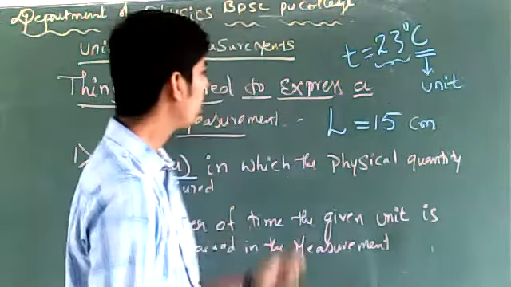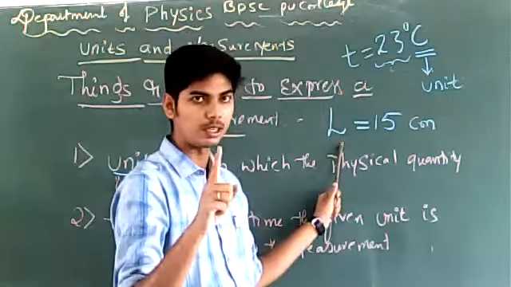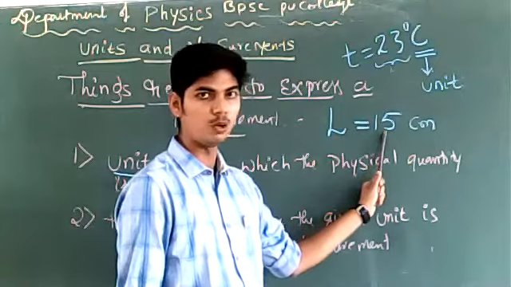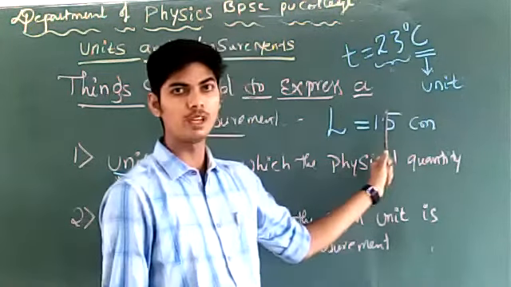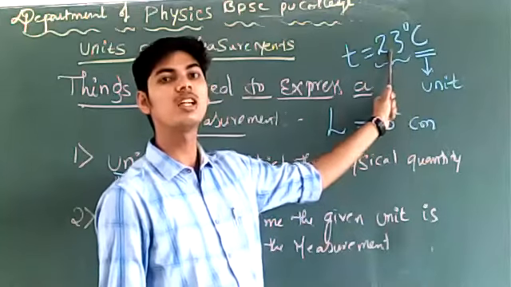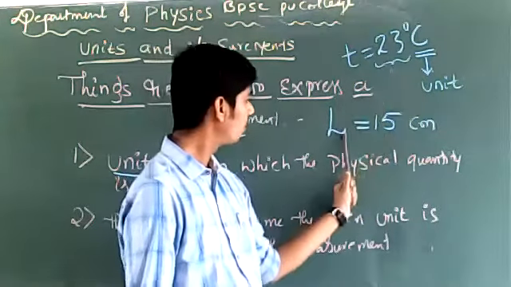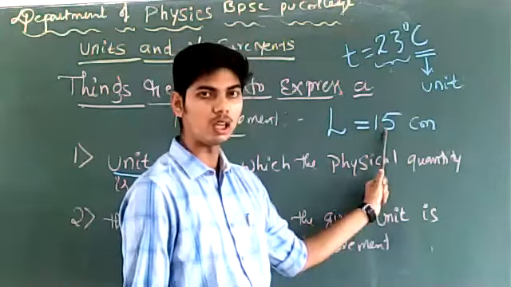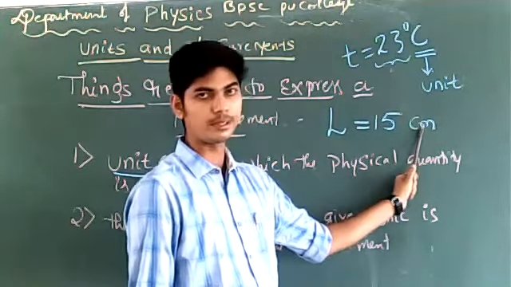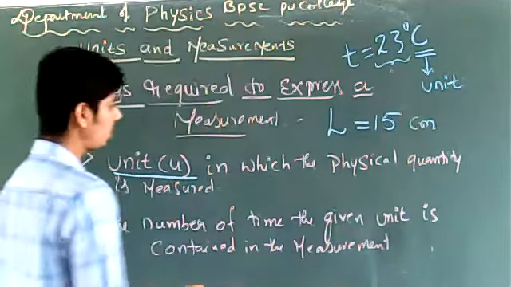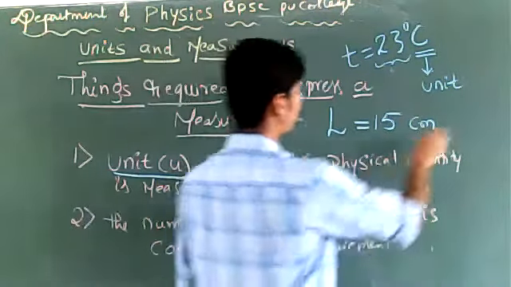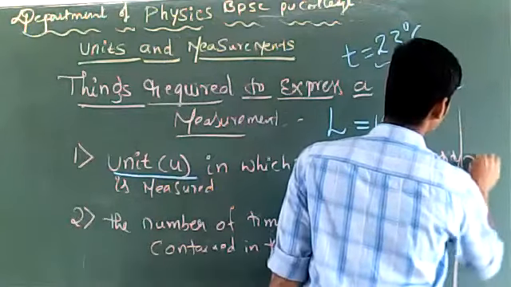So, your measurement must contain the numerical value. 15 or 23, these are called numerical values. Your measurement should contain the numerical value and the unit. Is that clear? So we can express our measurement of a physical quantity as